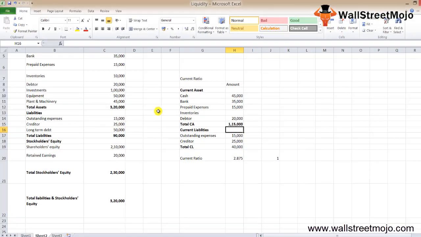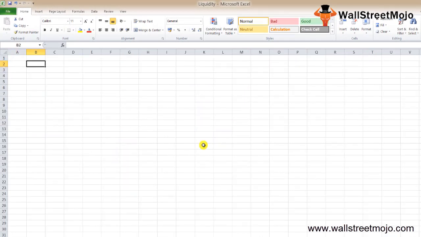All in all, we can conclude that all an investor has to do before an investment is to ensure that the company has enough cash and current assets to pay off its current liability. The investor can open the balance sheet, compute the current assets and the current liability, and calculate the current ratio and the quick ratio.